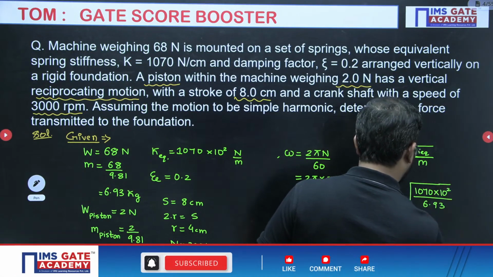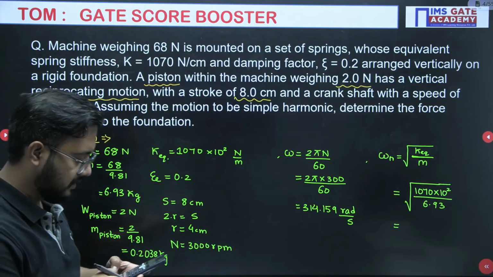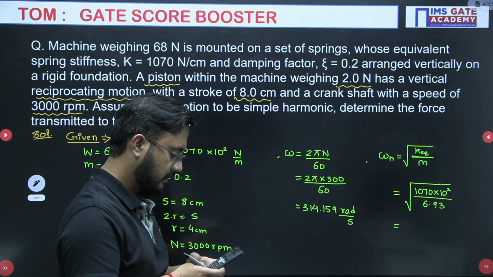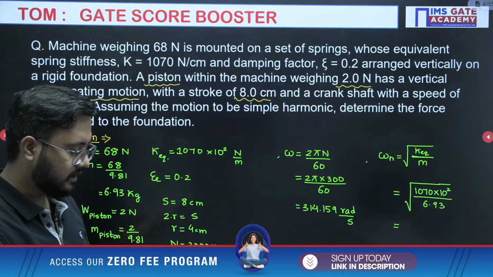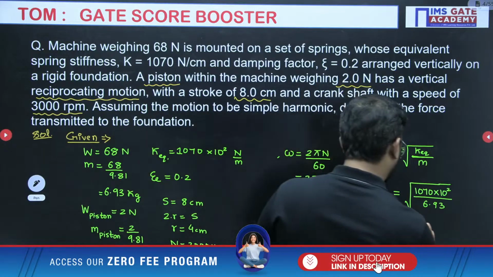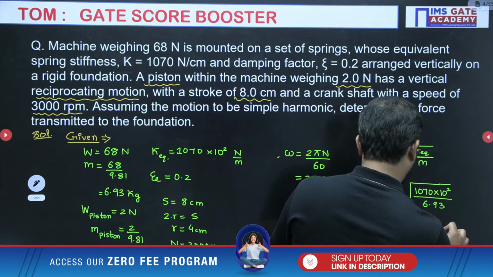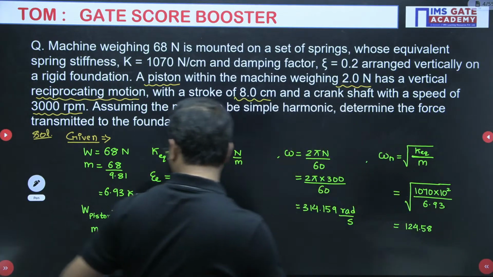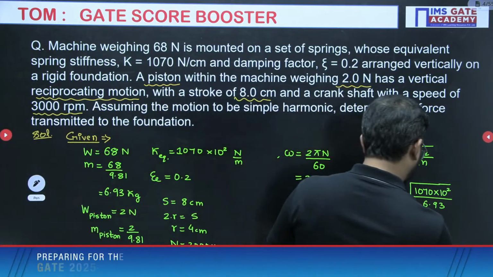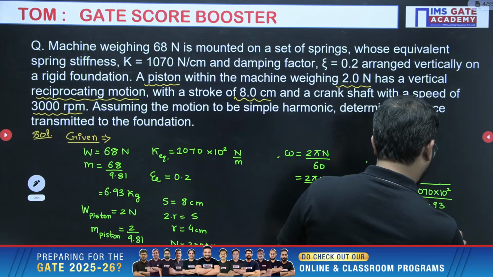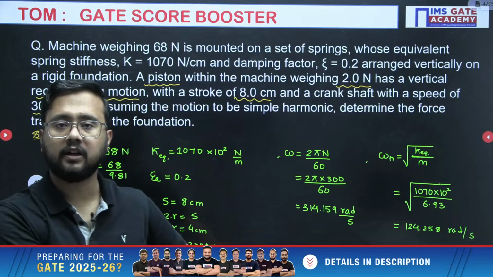So you will get omega n from here. 1070 into 100 divided by 6.93, the square root of this value will be 124.258 radian per second. Now, all this data we have calculated first of all.